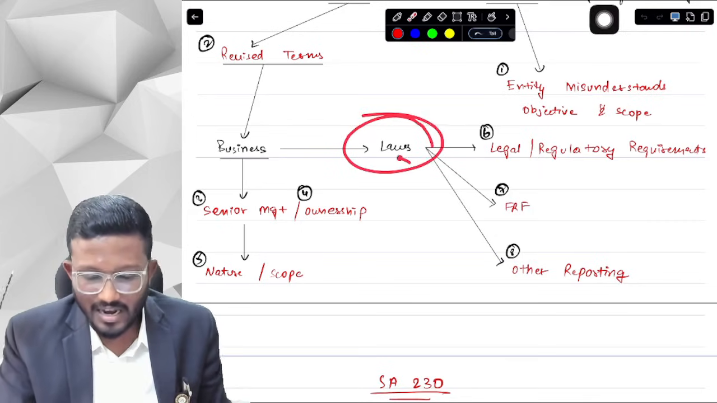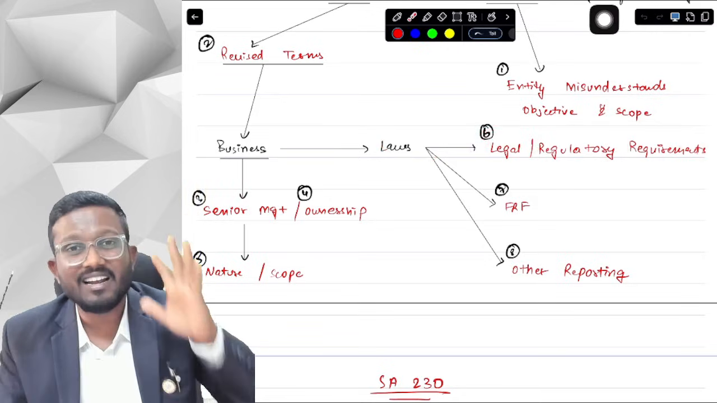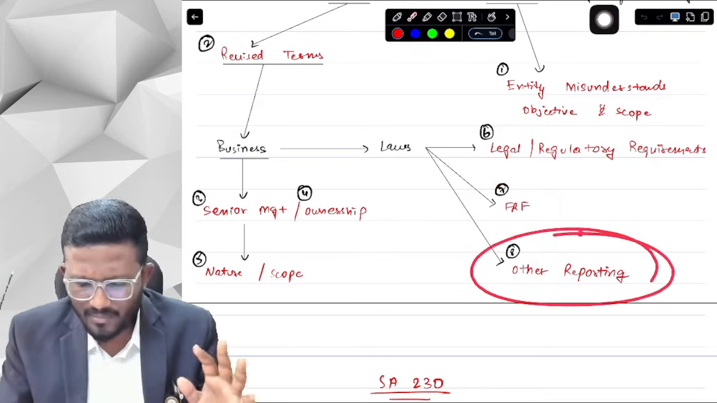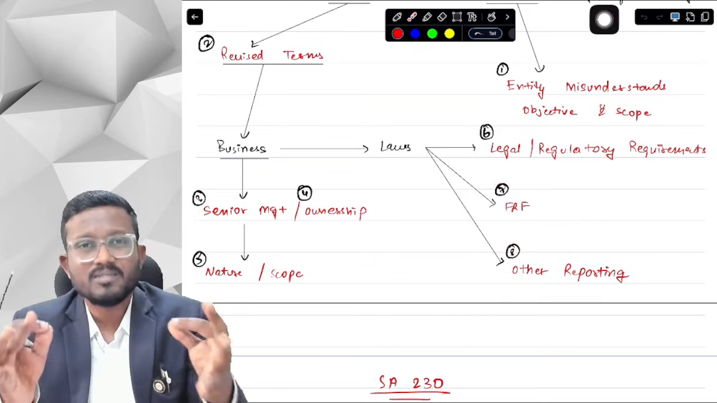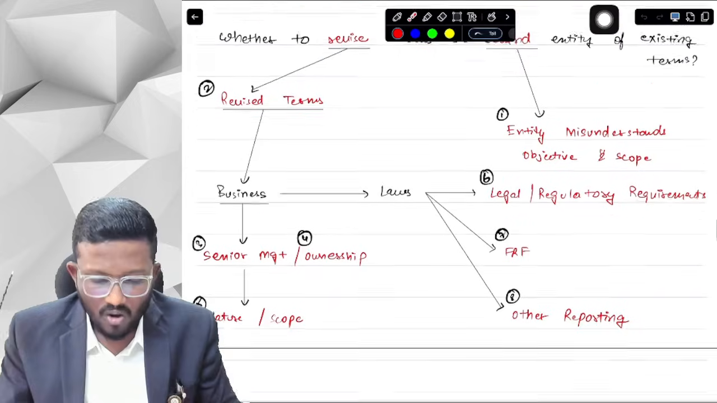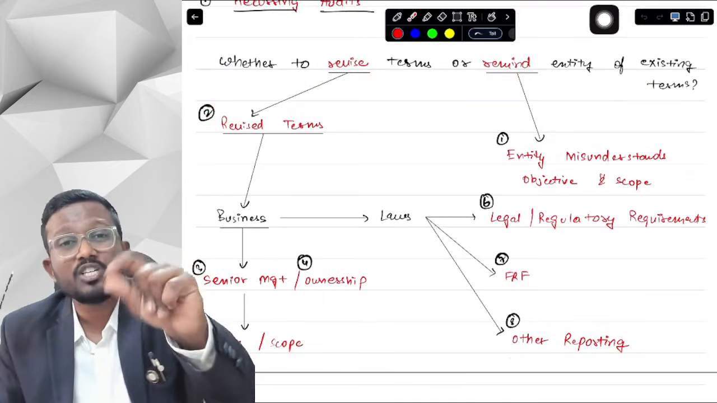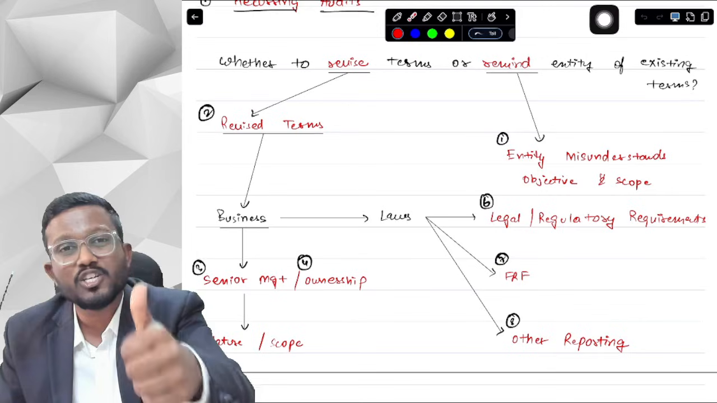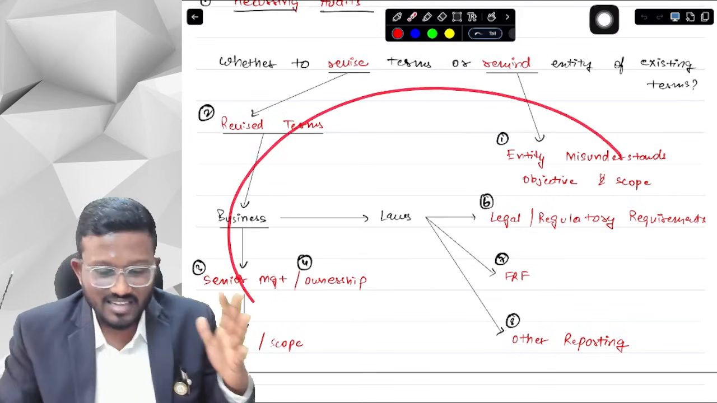In terms of law, if there is any change in legal or regulatory requirement, the biggest legal regulatory requirement is FRF. So if there is any change in FRF or any other reporting requirements, then we will need to check if we need to remind the entity or revise the terms in case of recurring audit. Now, if there are any of these situations and the management is requesting us to change the terms of engagement, then these situations are reasonable justification for change in terms of engagement, and we can accept that change in terms of engagement.